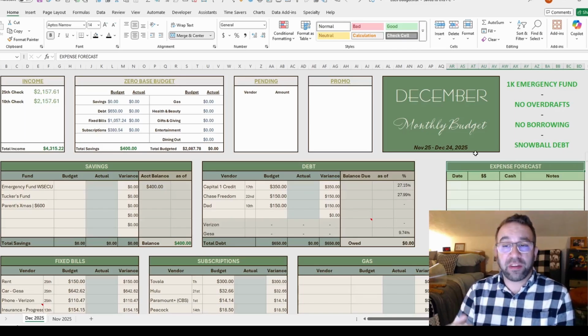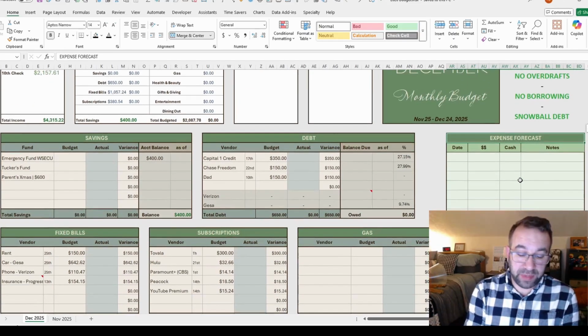I have a pretty good handle on when I need to get gas on which days based on my normal driving, so I plug that all in just to see what I know I'm going to be spending money on, and then I can build out the rest of the budget once I have those numbers down. So we're just going to pull up my calendar and we're going to zip right through here.